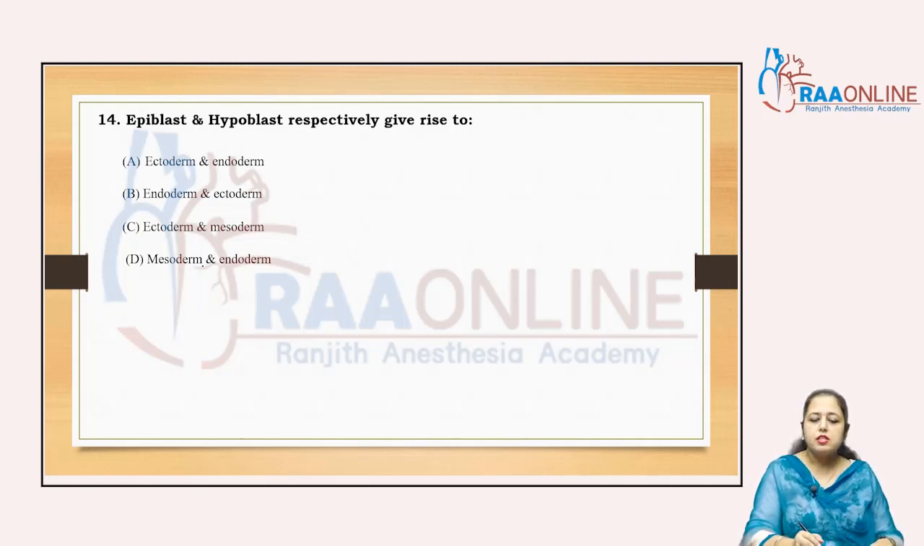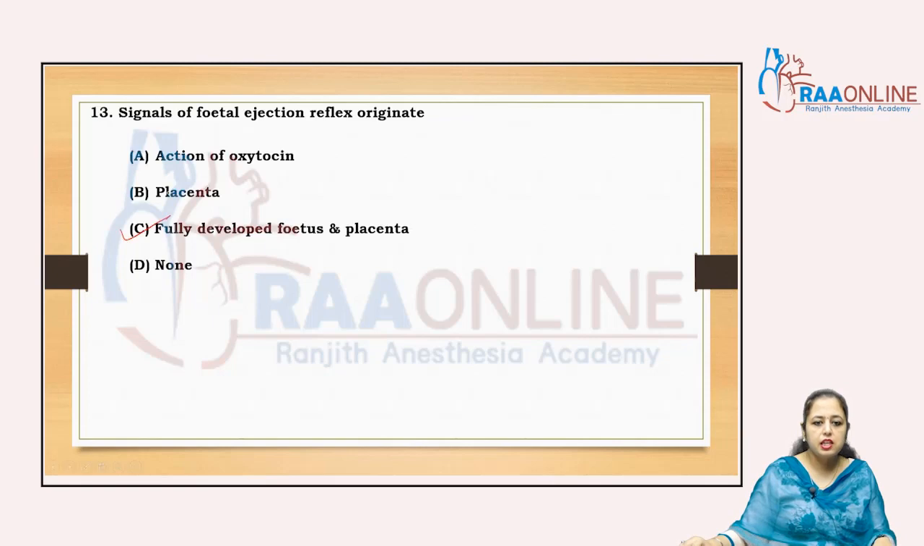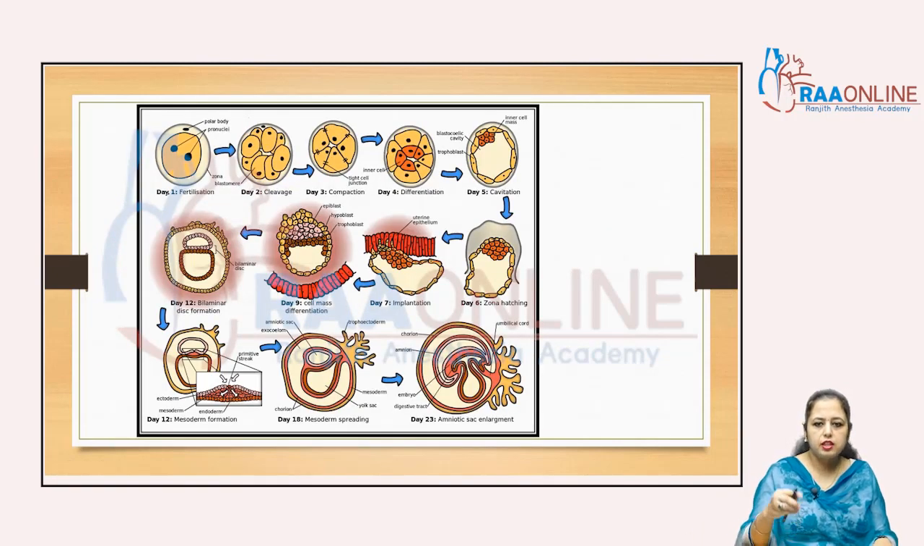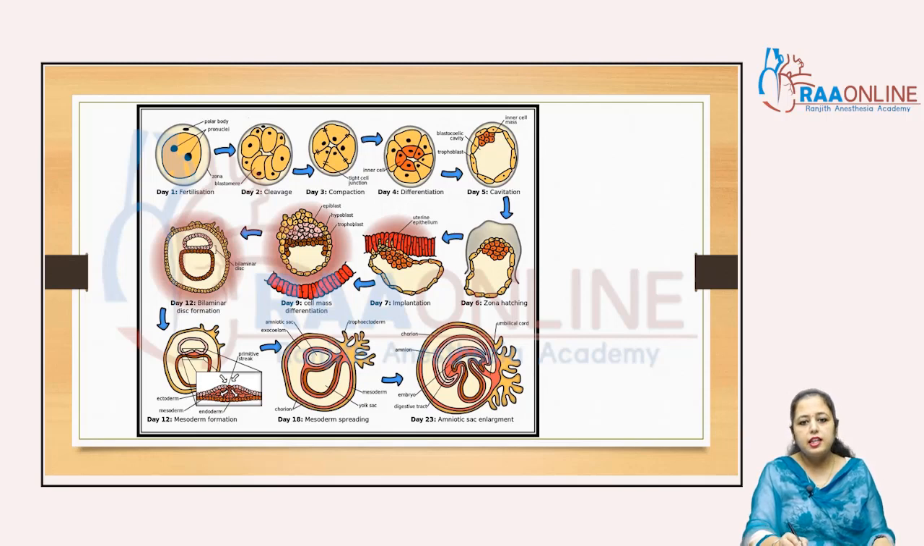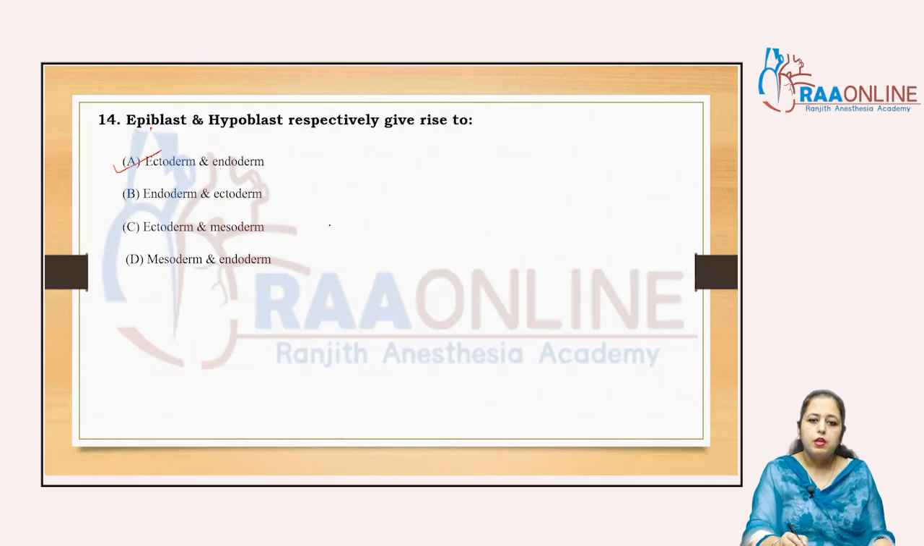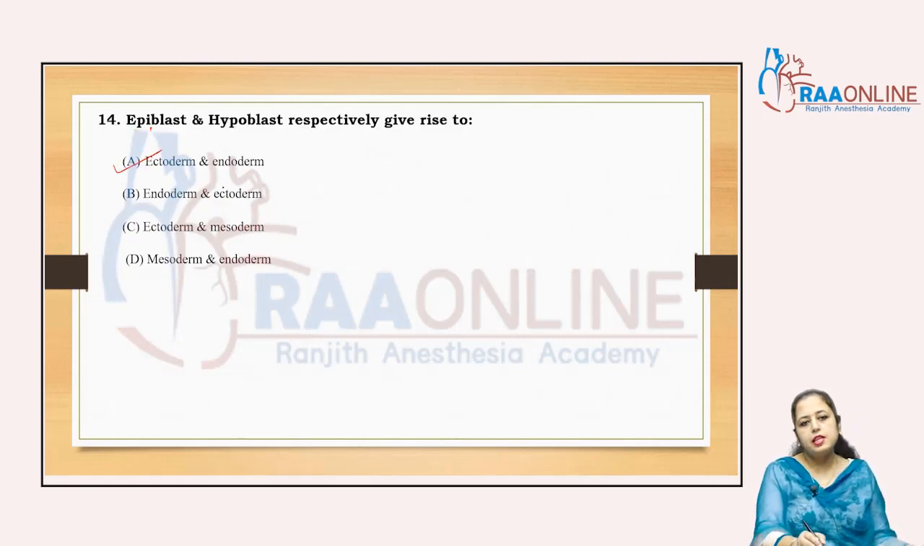Now come to the next, 14th question. Epiblast and hypoblast respectively give rise to: epiblast gives rise to the ectoderm and hypoblast gives rise to the endoderm, right? So the answer is A. We can see here in that particular diagram, see here, that is the epiblast and the hypoblast, right? That epiblast gives rise to the ectoderm and that hypoblast gives rise to the endoderm, right? So this is the answer.